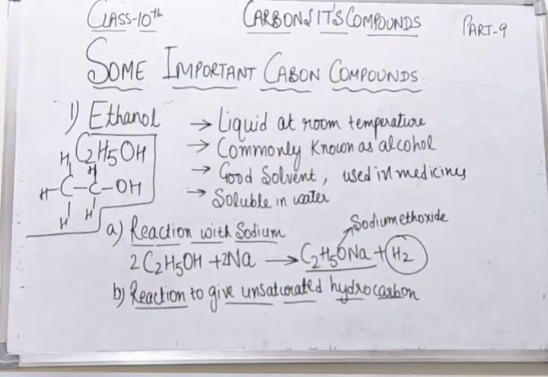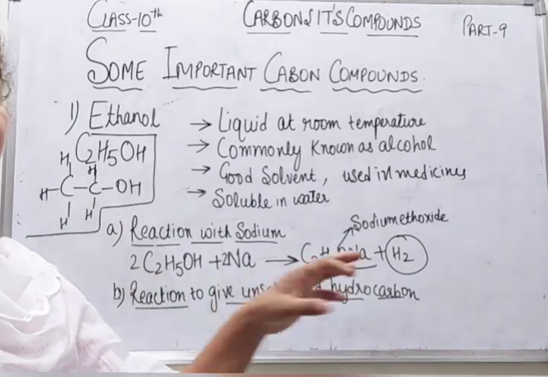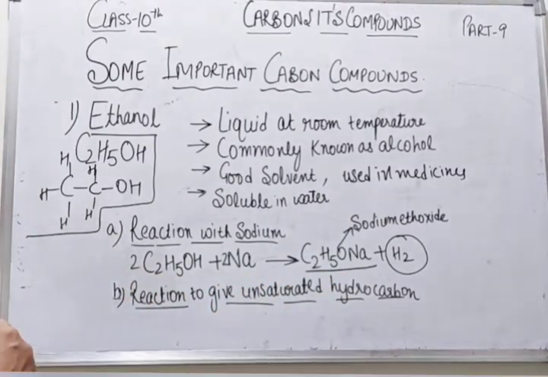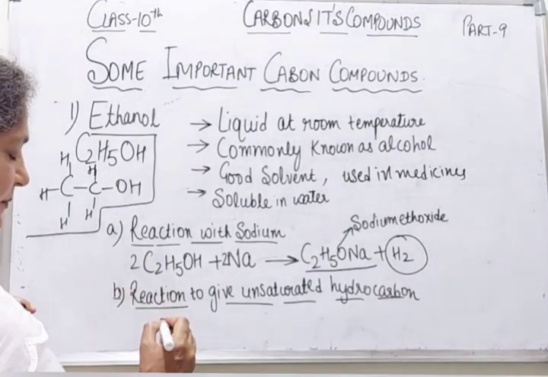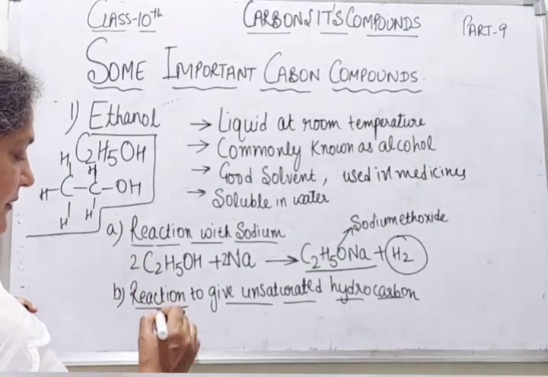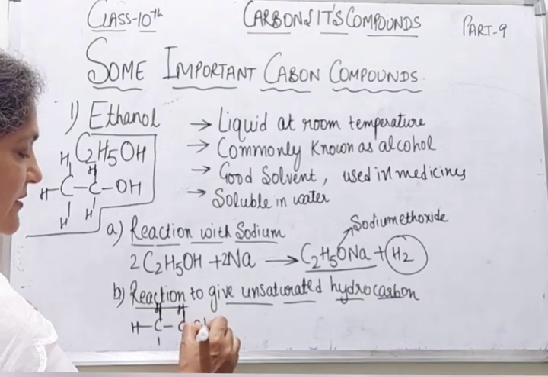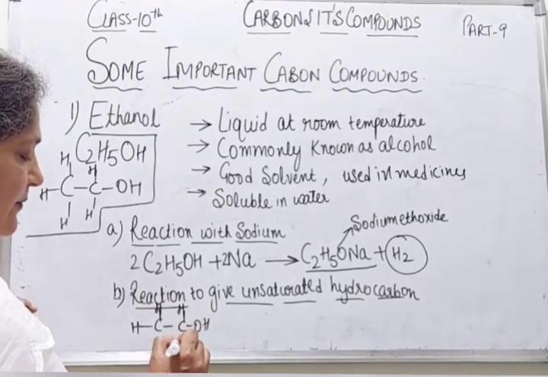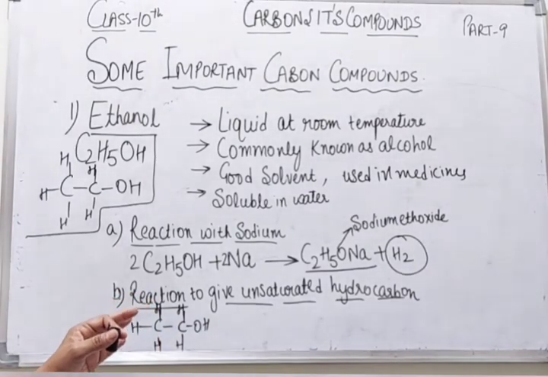Right students? Now second is the reaction to give unsaturated hydrocarbons. We will see it here. This is a saturated hydrocarbon. Why, students, is this a saturated hydrocarbon? Because it contains a single bond, right?